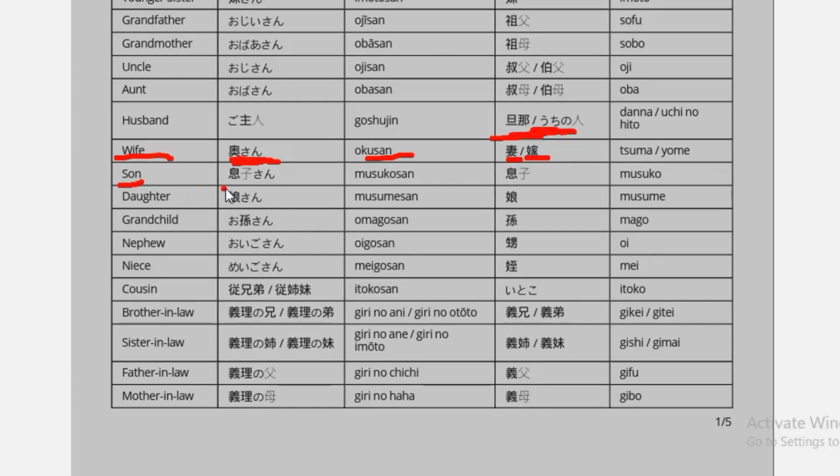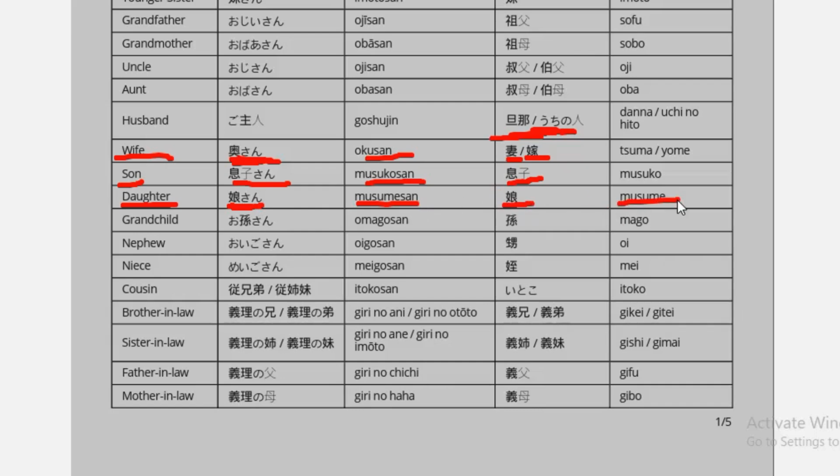For son it is musukosan for the formal way, and musuko for the informal way. For daughter it is musumesan, and for the informal way it is musume.